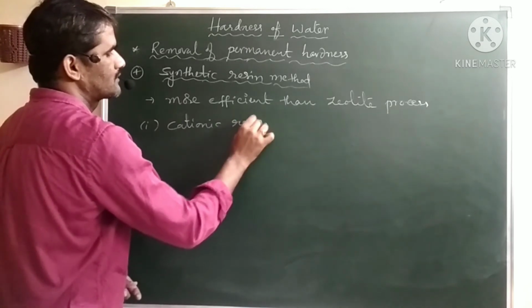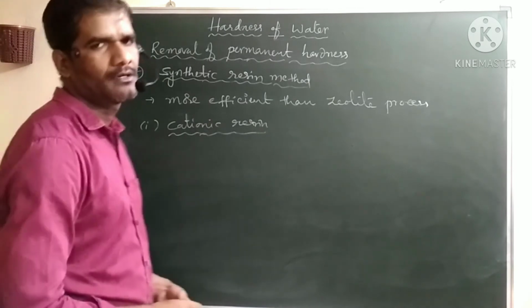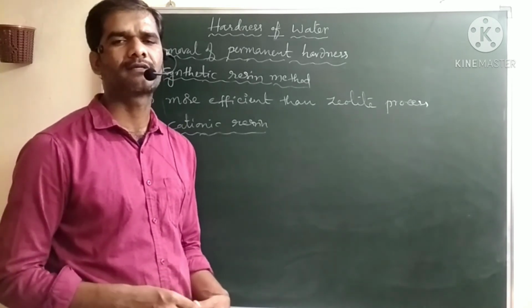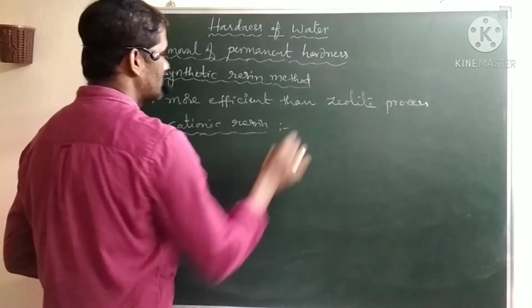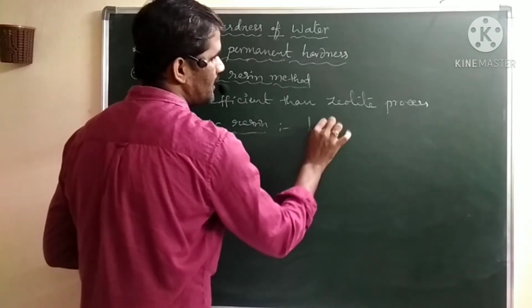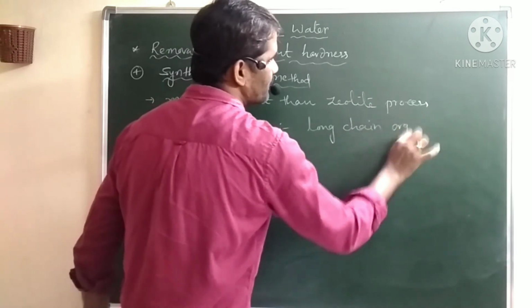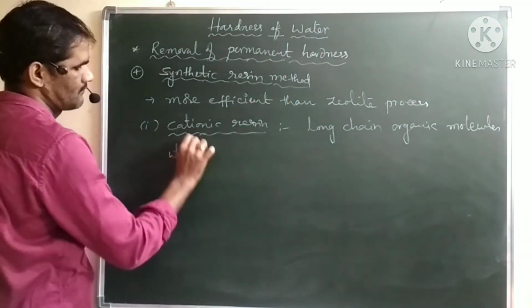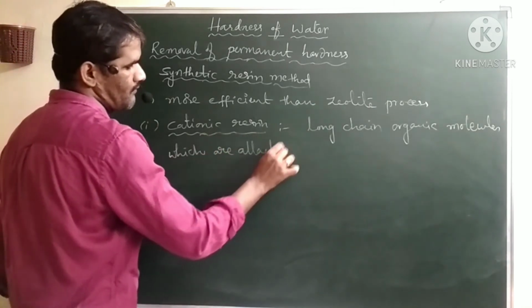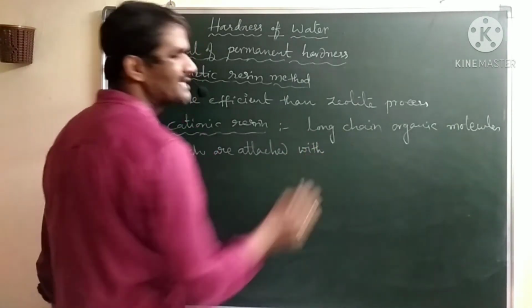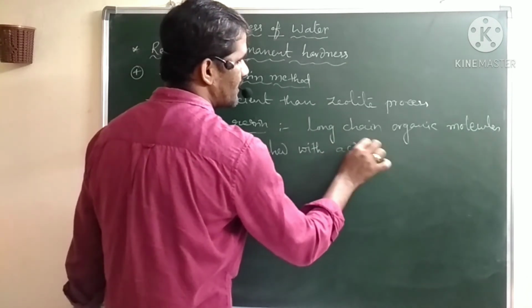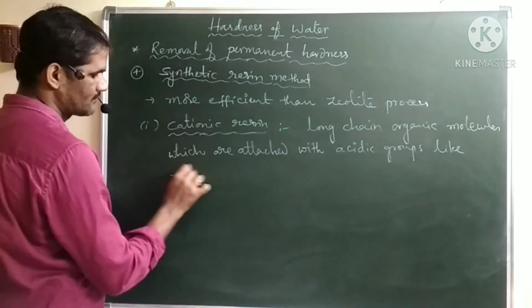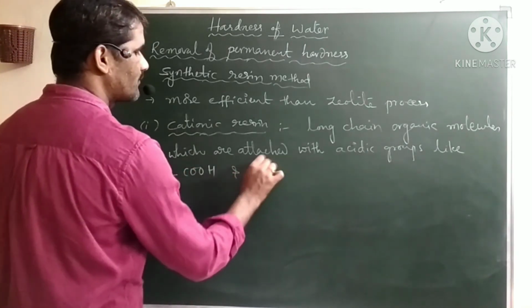Generally resins are long chain organic molecules which are attached with acidic groups, mostly carboxylic acid, COOH, and sulfonic acid, SO3H.